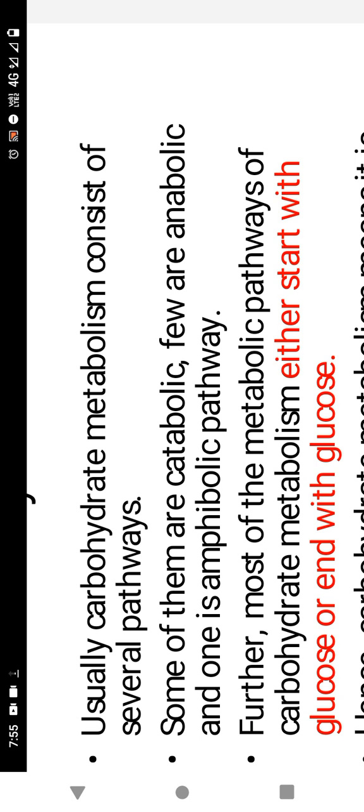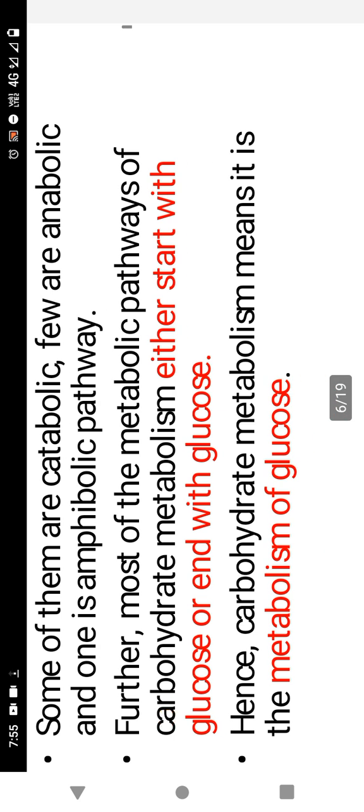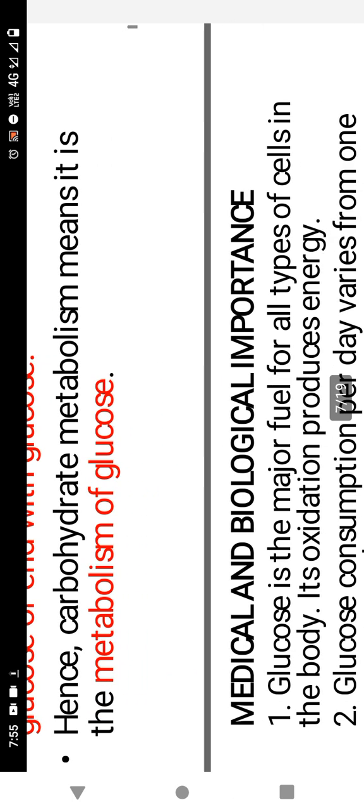Next, most metabolic pathways of carbohydrate metabolism either start with glucose or end with glucose. Hence, carbohydrate metabolism means the metabolism of glucose. The major monosaccharide of our body is glucose. So, all the metabolic pathways run under the metabolism of glucose.